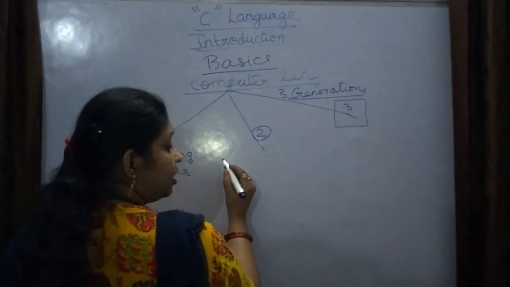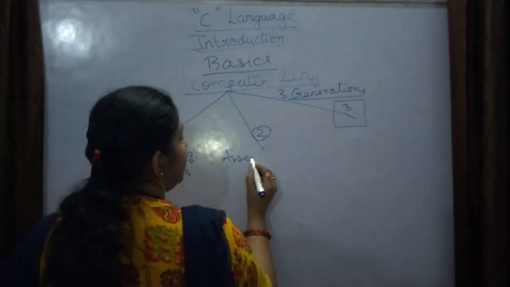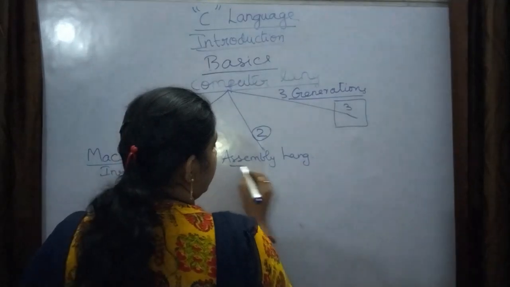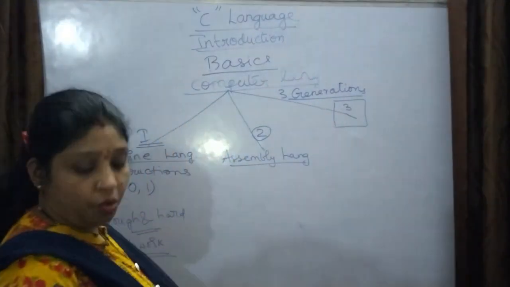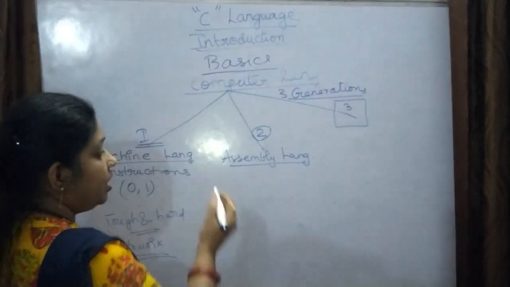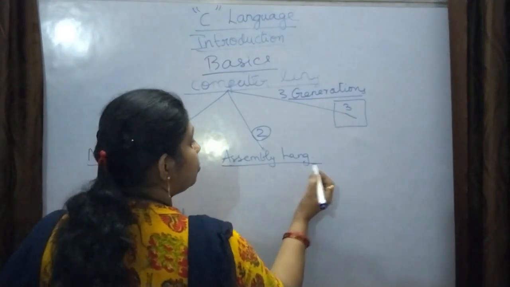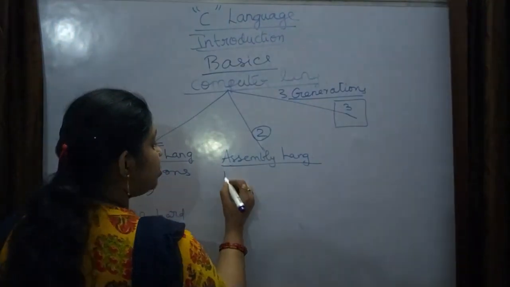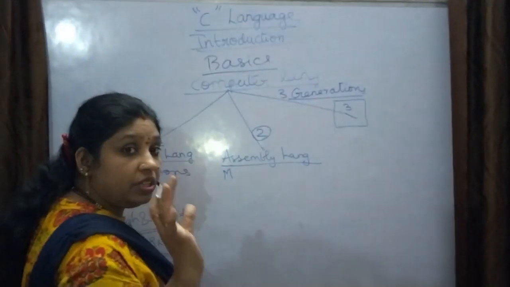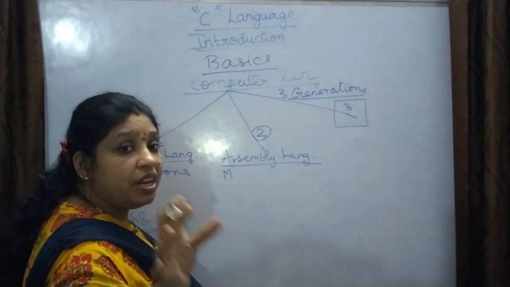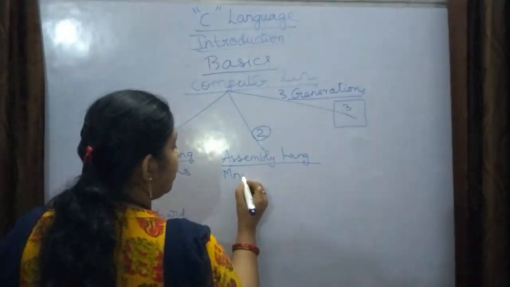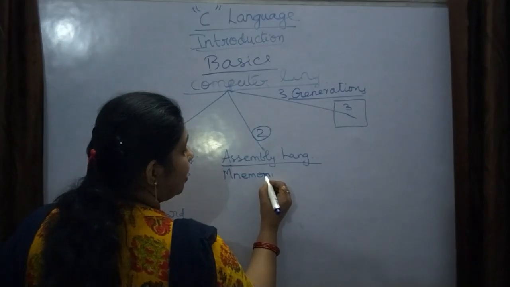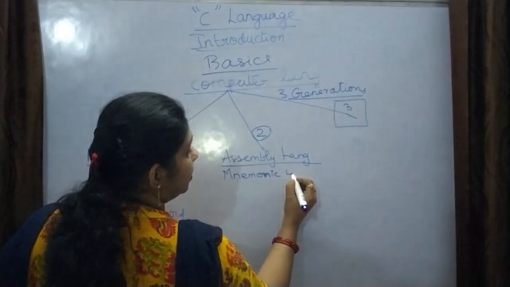Here they created one language called assembly language. In this assembly language they did not use zeros and ones directly, but used instructions in the form of mnemonic words.